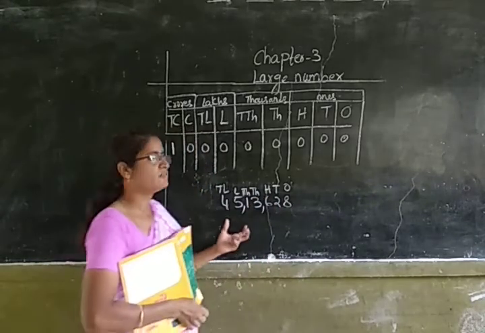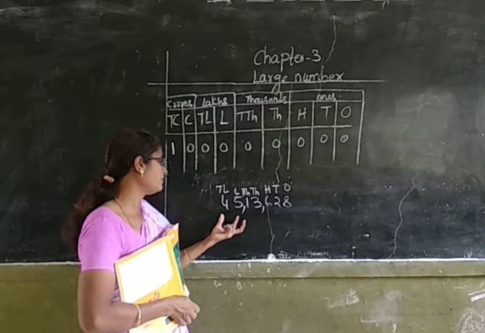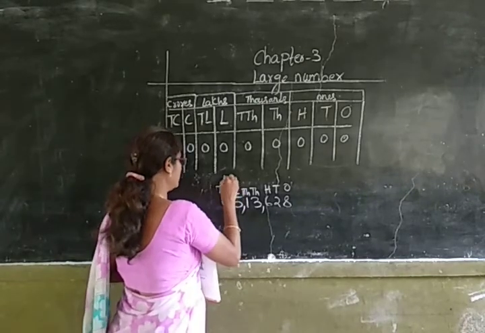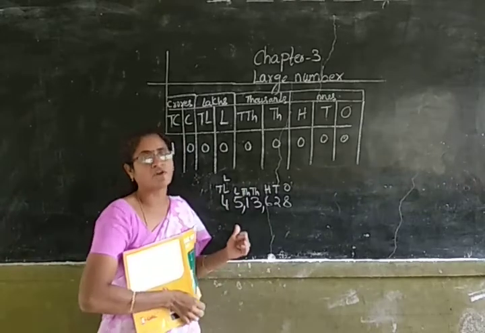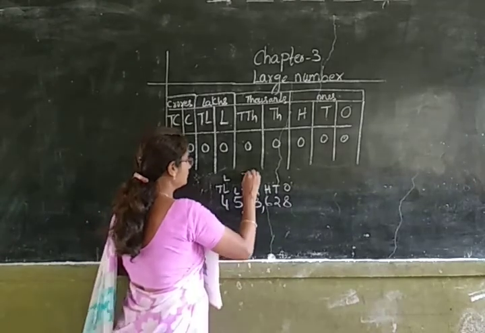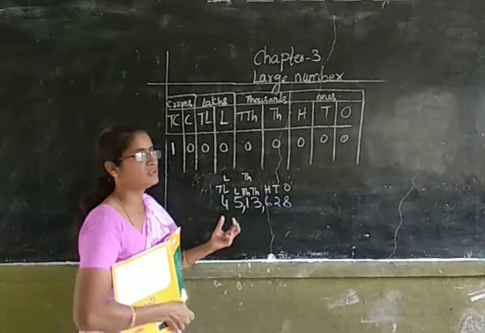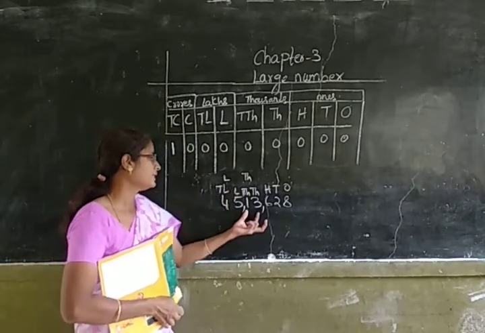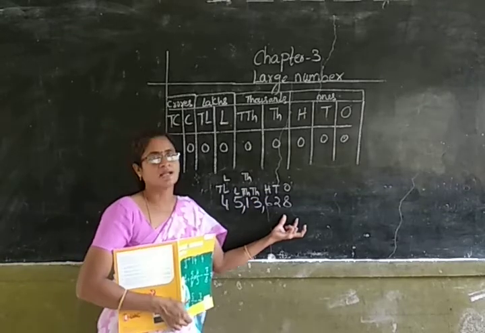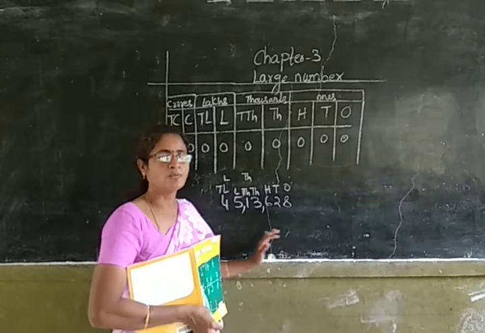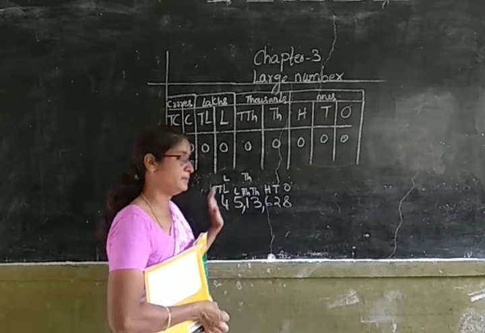Okay. Now how will you read this number? 45 is in which period? 45 is in lakhs period. Similarly, 13 is in thousands period. Now how will we read this number? We will read it as 45 lakhs 13,628.